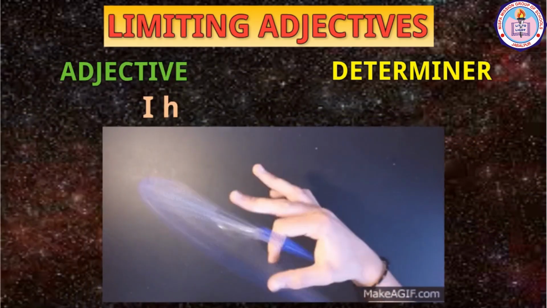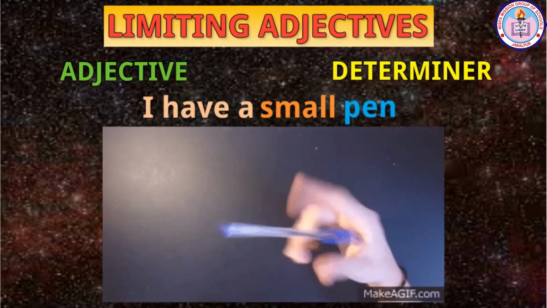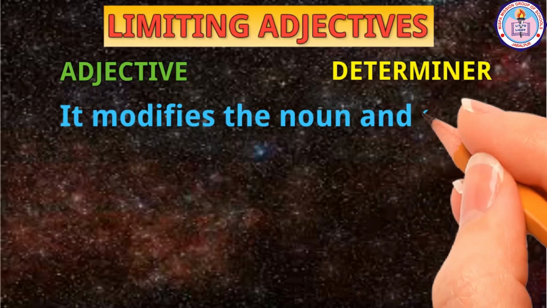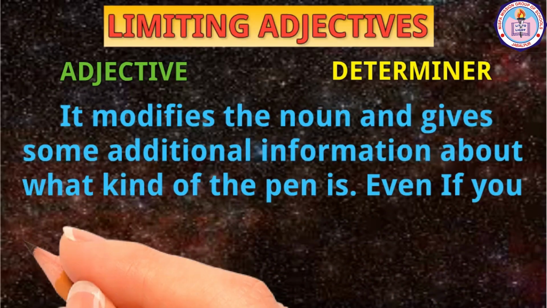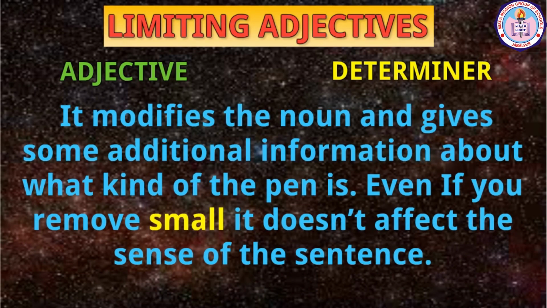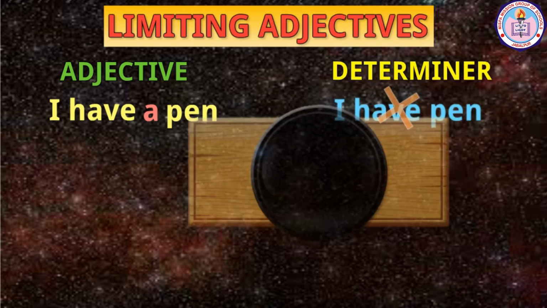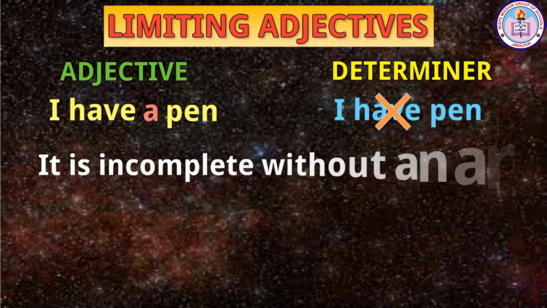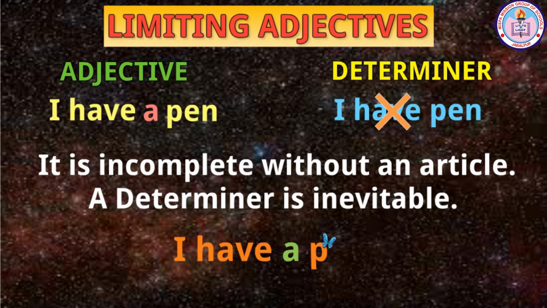For example, I have a small pen. Here, small is the adjective of the noun pen. It modifies the noun and gives some additional information about what kind of pen it is. Even if you remove small, it doesn't affect the sense of the sentence. You can say, I have a pen. Here, a is a determiner. You cannot say, I have pen. It is incomplete without an article. A determiner is inevitable. The meaning will be complete only when we say, I have a pen.